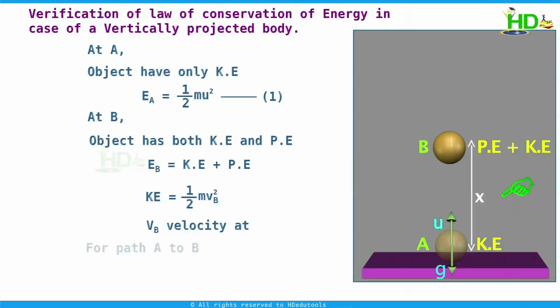If we take this path A to B, using the equation v square minus u square equals 2as, we can find the value of vb. Here final velocity is vb and initial velocity is u. vb square minus u square is equal to minus 2gx. Here a is minus g and s is x. From this we can write vb square equals u square minus 2gx.